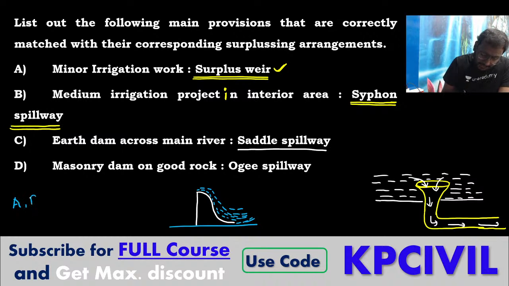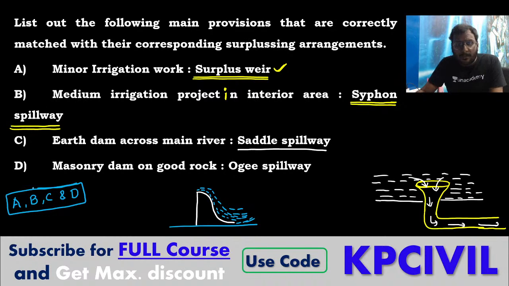A, B, C and D, all are true. Remember, these are very important theoretical questions you need to solve. Remember this carefully. All are true. Okay. Clear for everyone? We'll move on now. Minor irrigation, surplus weir. Medium irrigation project in interior area, syphon spillway. Earth dam across main river, saddle spillway. Masonry dam on good rock, Ogee spillway.